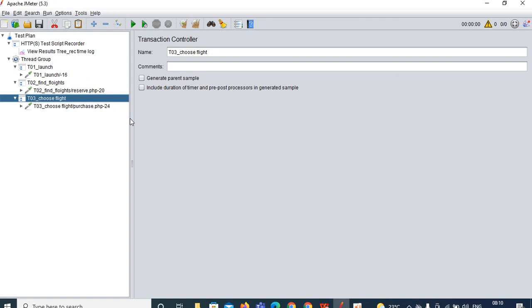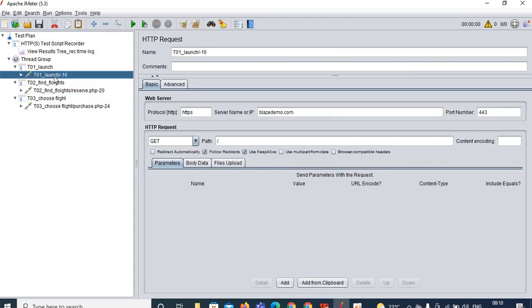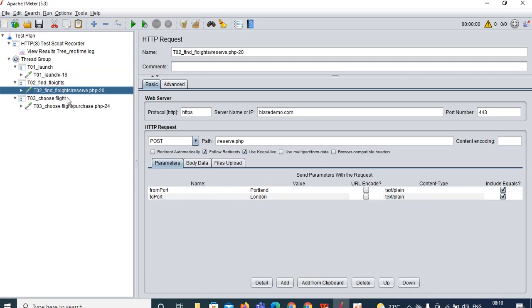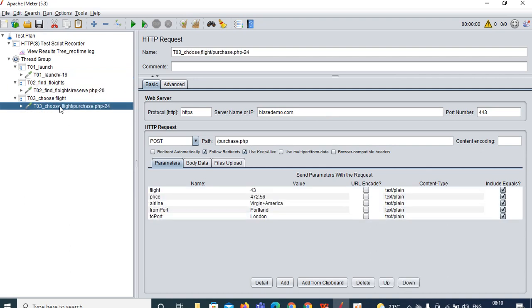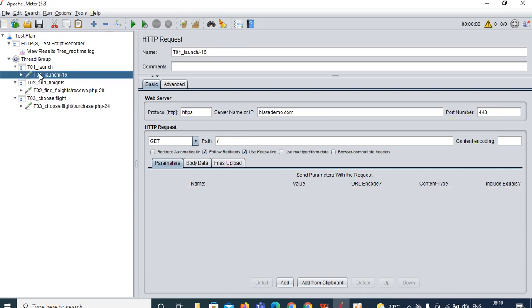So this is how you can filter your scripts. See, launching is done, then we have clicked on find flights, then we have clicked on choose flight. Whatever you have recorded, those things will be present in the script.